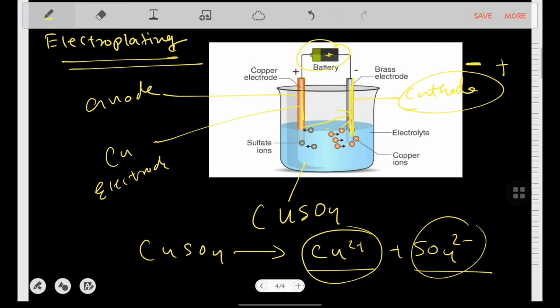It also depends upon the concentration of the solution. So this is how we can do the electroplating of copper onto the brass electrode. I hope the process of electroplating is clear to all of you.